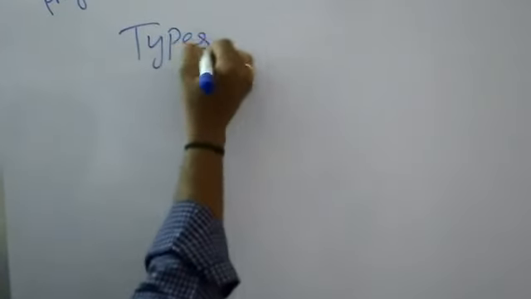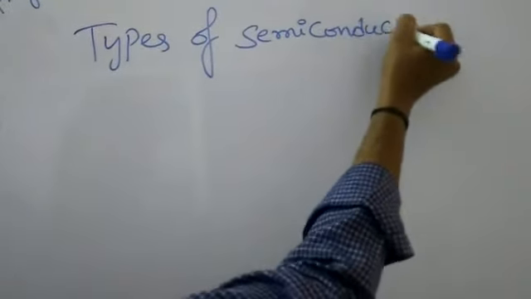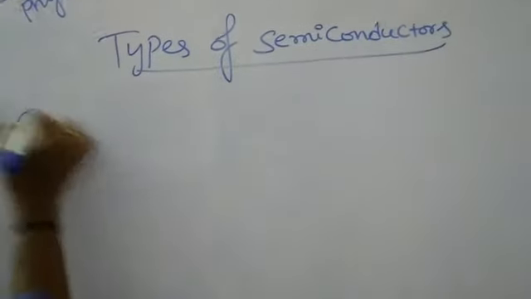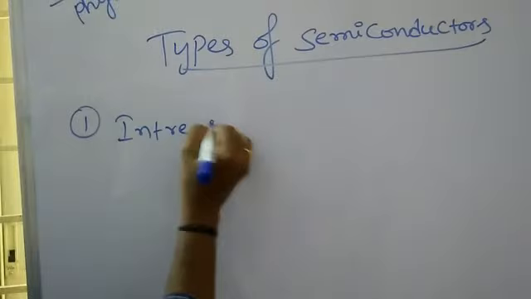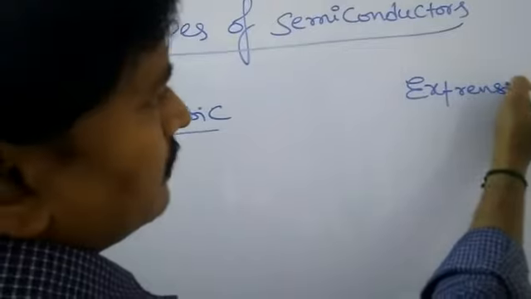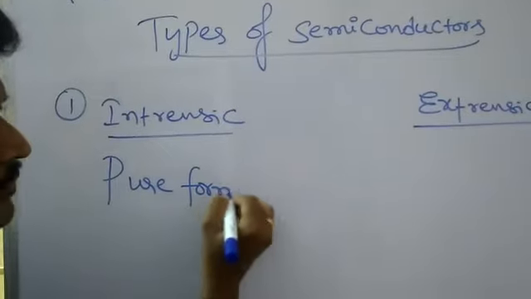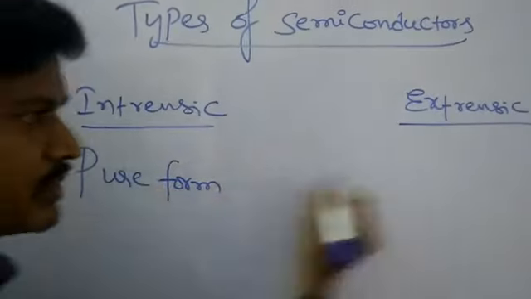Next, semiconducting materials are classified into two categories. First one is intrinsic semiconductor, next one extrinsic semiconductor. The pure form of semiconductor is called intrinsic semiconductor.